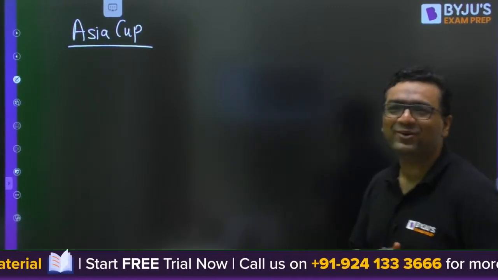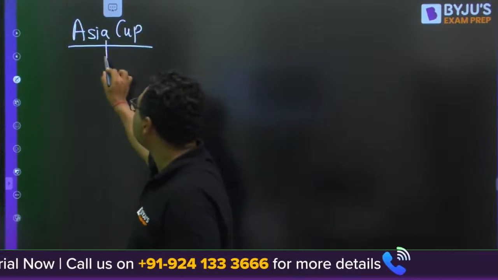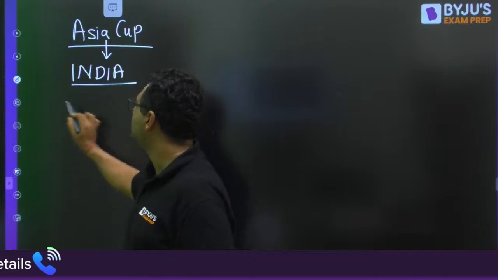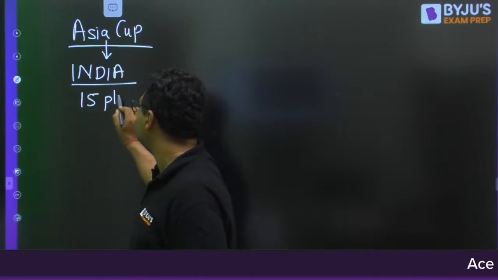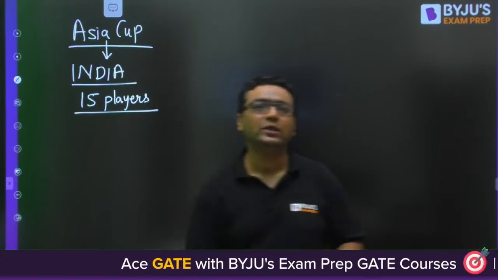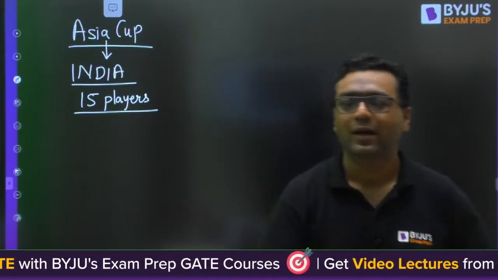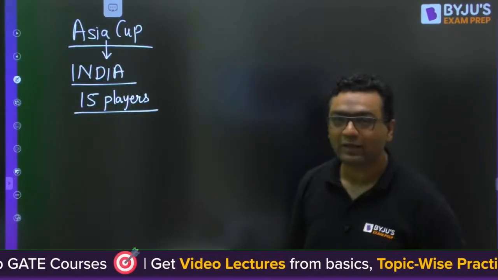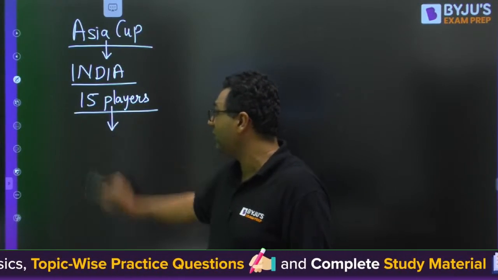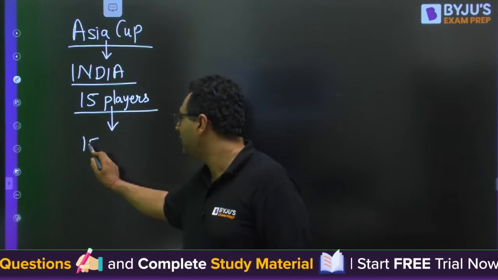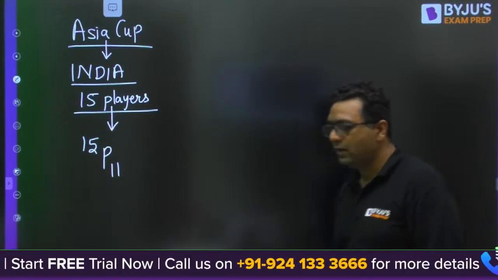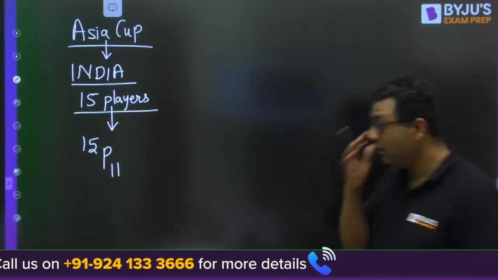So guys, in the Asia Cup, Team India was announced and there were a total of 15 players. Now the coach and captain have to choose 11 out of 15 because the entire 15 cannot go to the ground. You need to select a team of 11. So when you select 11 players out of 15, here we are using the concept of permutation. Fine.